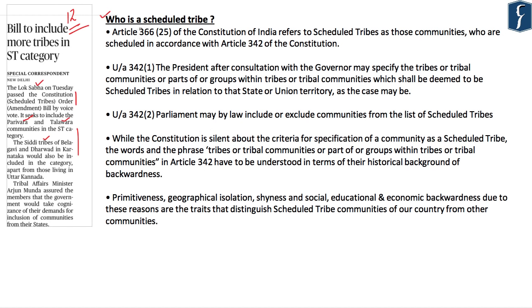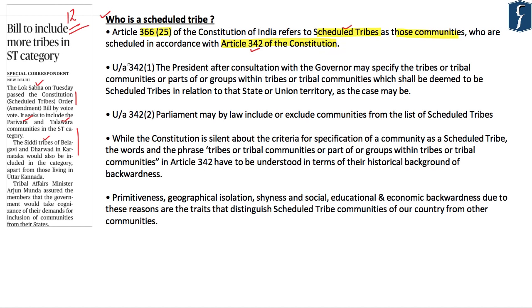Now, the Constitution of India under Article 366, subclause 25, refers to the scheduled tribes as all those communities who are scheduled in accordance with Article 342 of the Indian Constitution. So, what we get from here is that the Constitution does not define who is a scheduled tribe, but only says that all those communities who are referred to in the order passed under Article 342 will be considered as scheduled tribes.